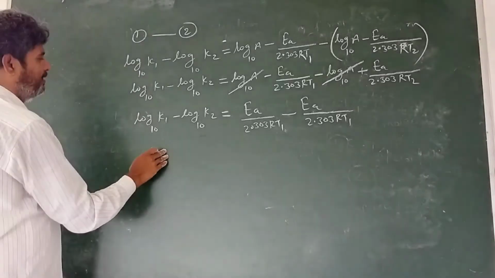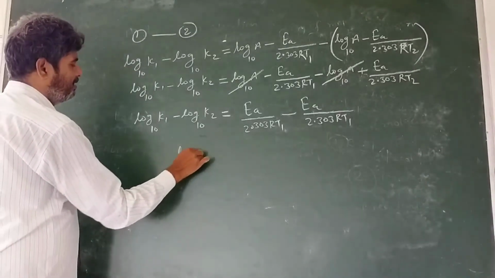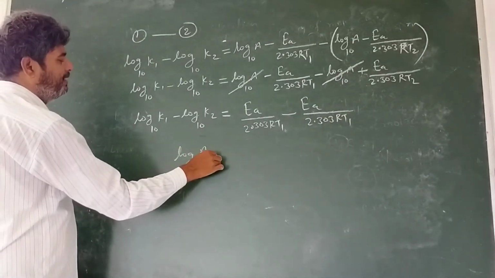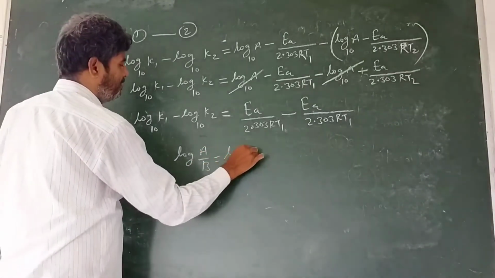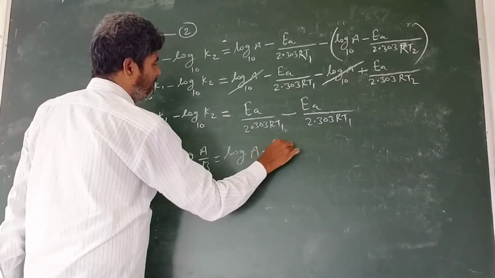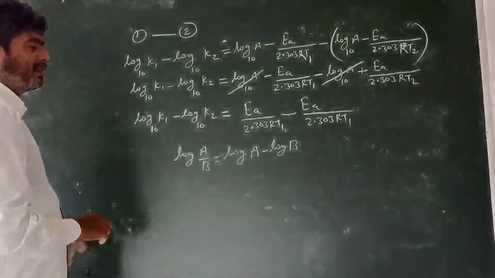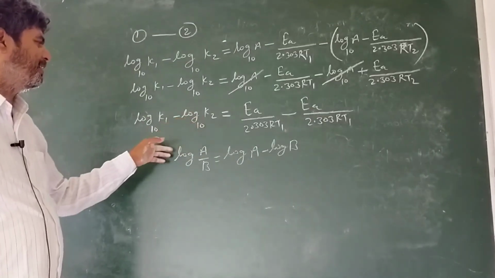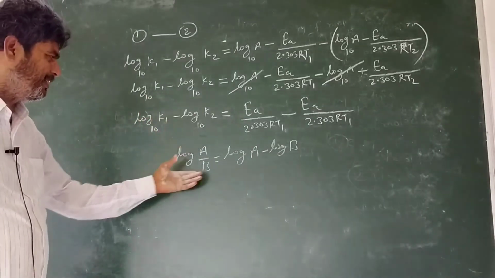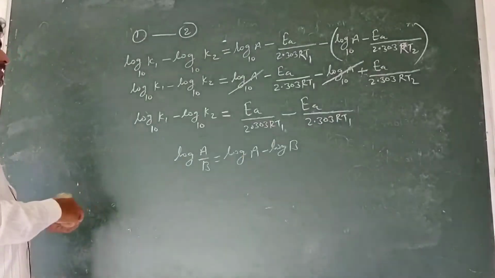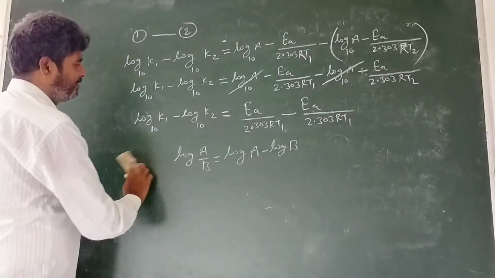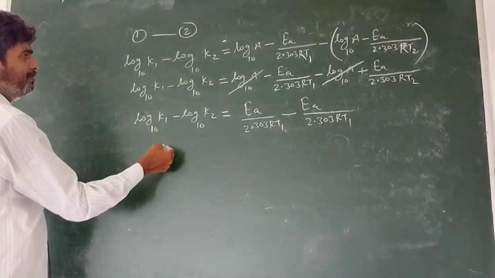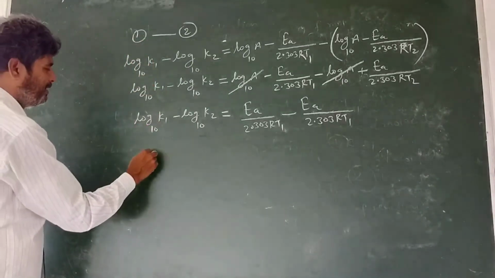Since the log of numerator upon denominator is written as log numerator minus log denominator, we may write this as log K1 upon K2.